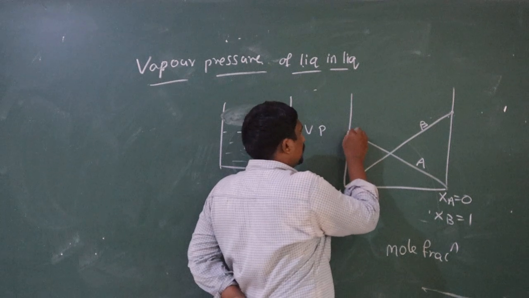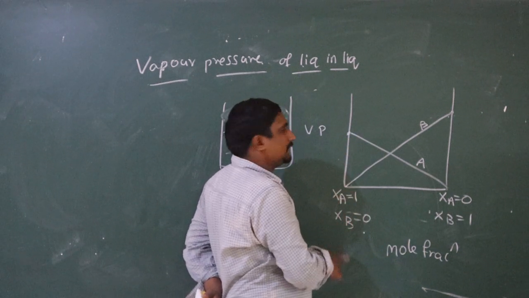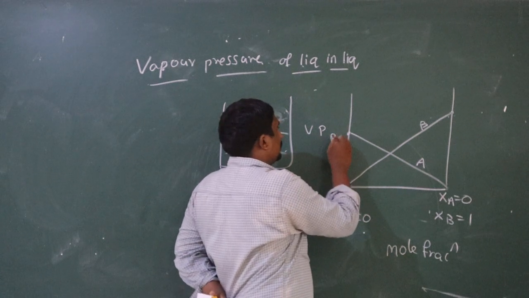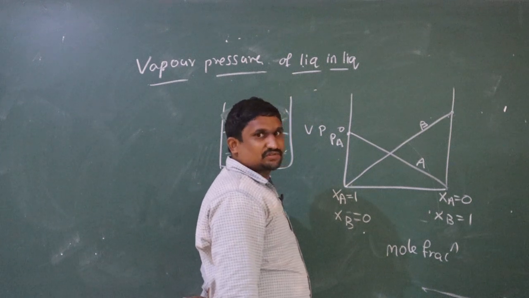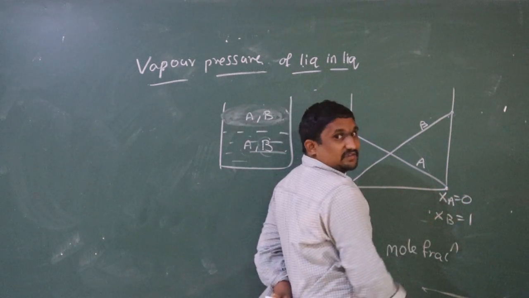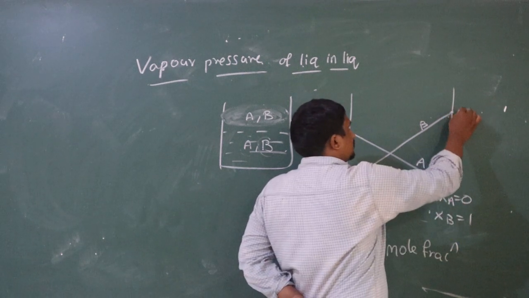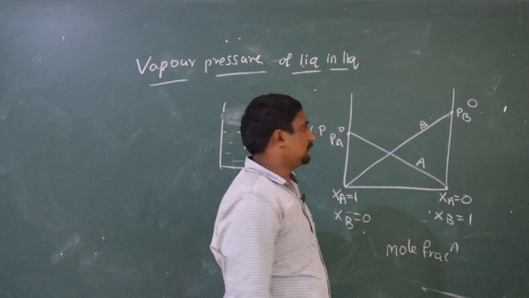Next, at this point only A is present, B is totally absent. So this point is to be considered as PA naught. At this point only B is present, A is totally 0. This point you should consider as PB naught.